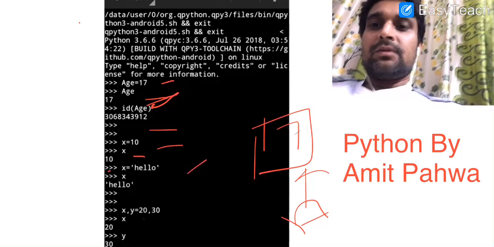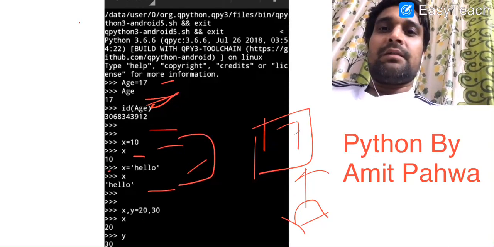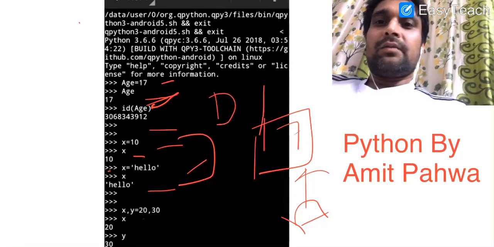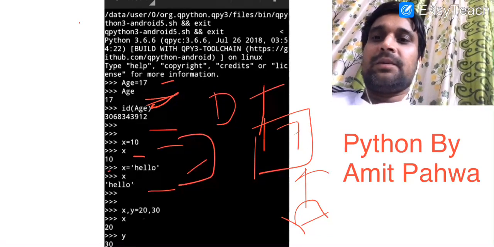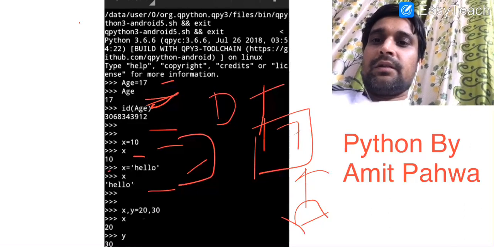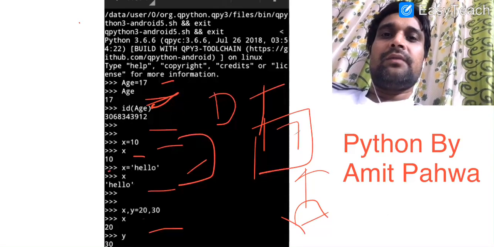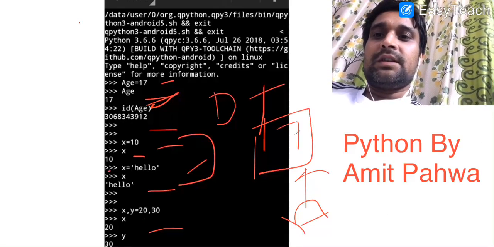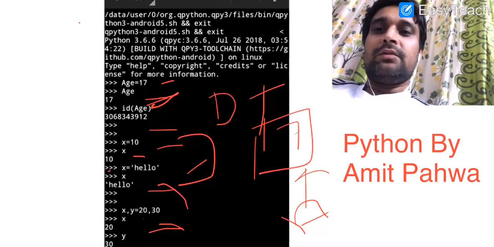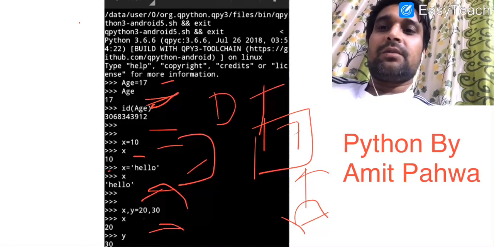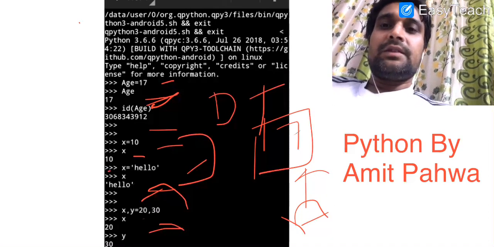Then I write x = "hello". Now I write x, and it prints hello. This is the concept of dynamic typing. Dynamic typing means a variable of one type can hold a value of any data type available in Python. Next we write x, y = 20, 30. It means we are assigning different values to different variables. The first value is assigned to the first variable on the left hand side, and the second value to the second variable. x will have value 20 and y will have value 30 in this example.